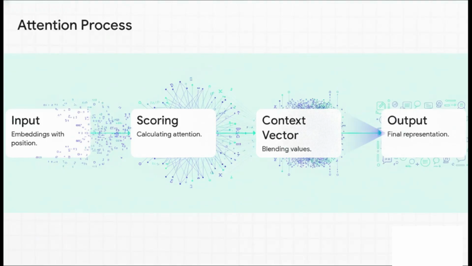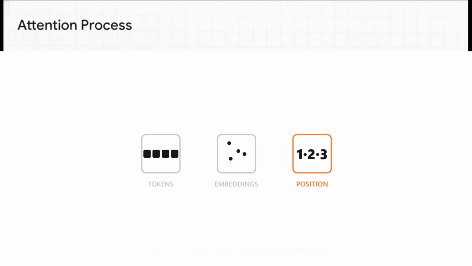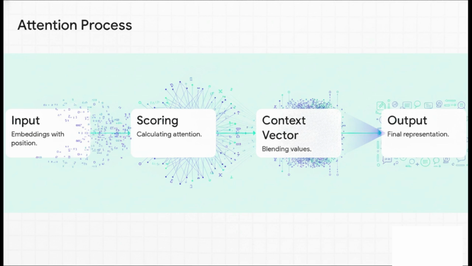So how does a computer actually pull off this highlighting trick using what is essentially just a giant digital filing cabinet? It all breaks down into 4 clean steps where raw words are mathematically transformed into context-aware representations. First, we start with the input embeddings, which is just the words represented as numbers along with their positional information. Then we jump to attention scoring. This is where the real magic happens, which leads directly to the creation of a context vector. And finally, we get our output.